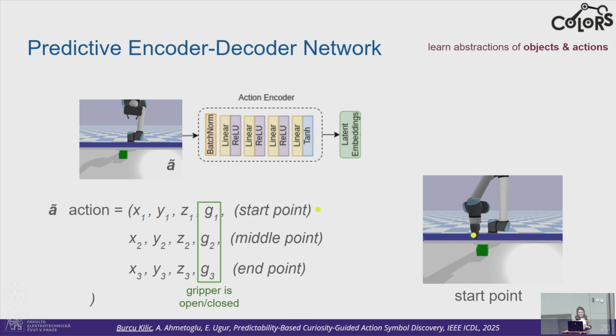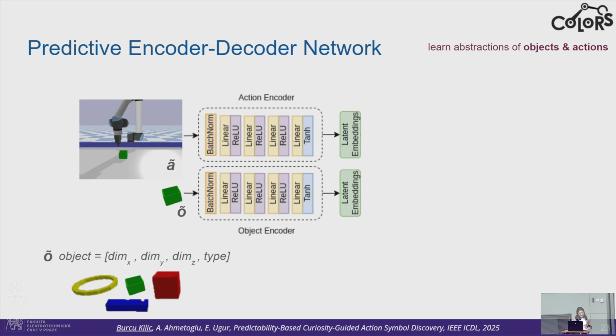Now more details on the network, starting with the action encoder. I would like to first show what our continuous, or parameterized, actions are. We define the continuous action as 3 points: the start point, middle point, and end point of the robot's trajectory. At each point, we record the relative position to the object, the relative position of the end effector, and whether the gripper is open or closed.